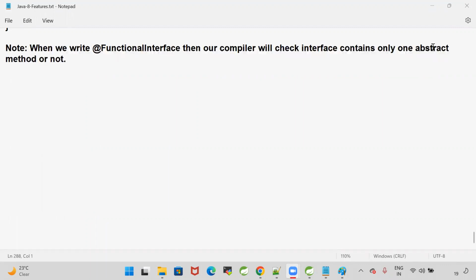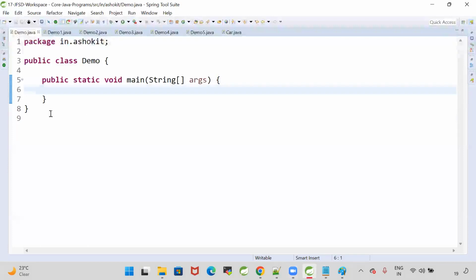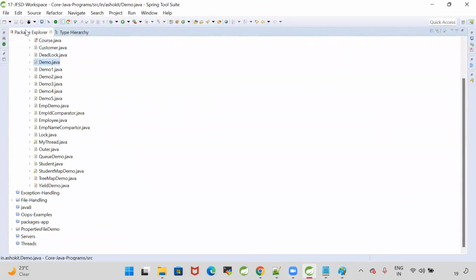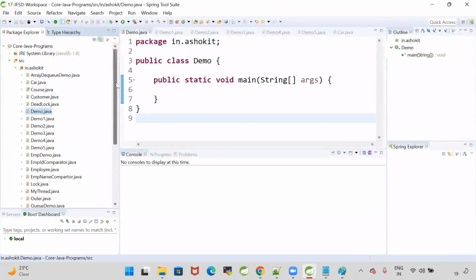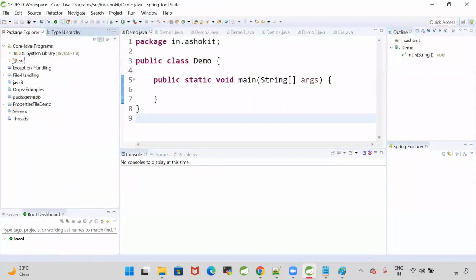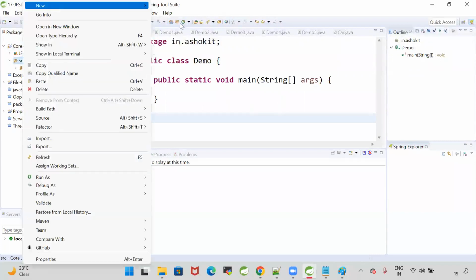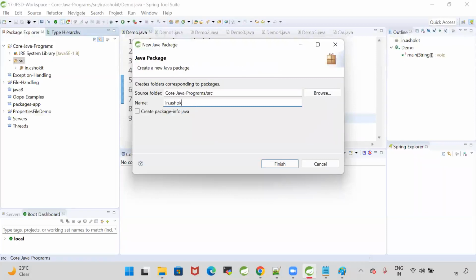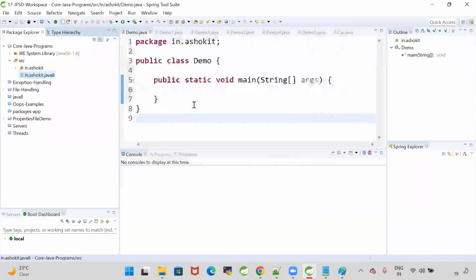First, let me take a program without lambda, and I will show you the difference between life without lambda and life with lambda. Okay, let me create one new package named in.ashokit.java8. So this is my package name.